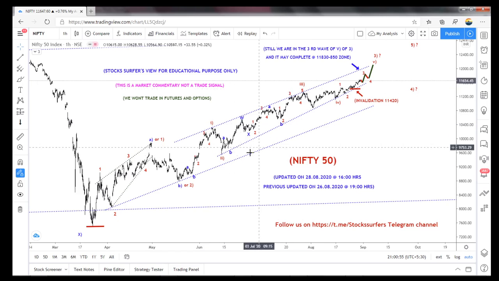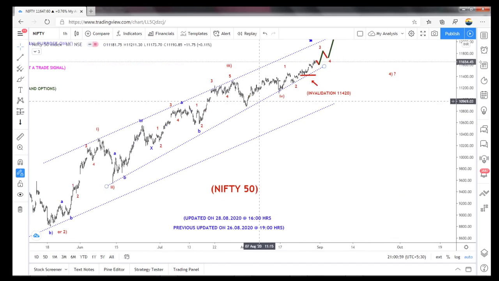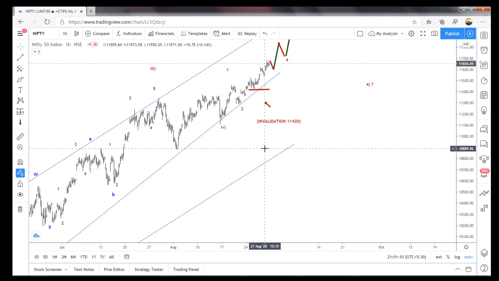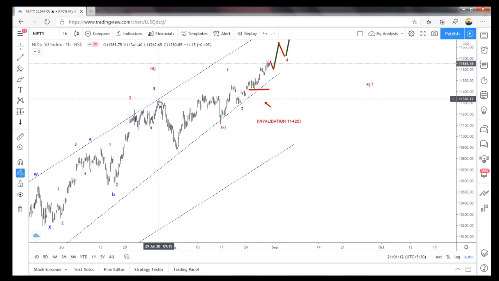So this whole thing becomes a third wave, the end of the third wave, and here the fourth wave is a running flat. In the past I expected it as a triangle, but that got invalid. After that I expected another wave to drop to here also, as a chance, because this is an ABC.